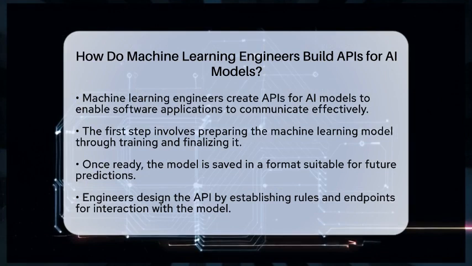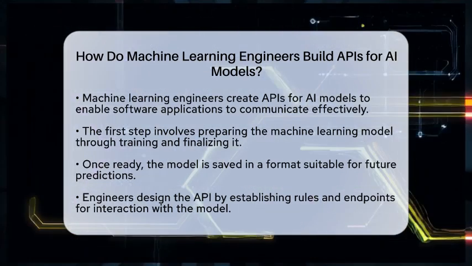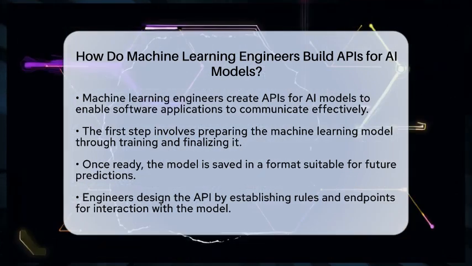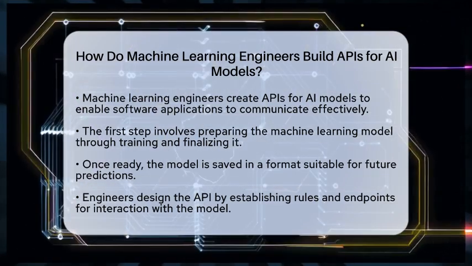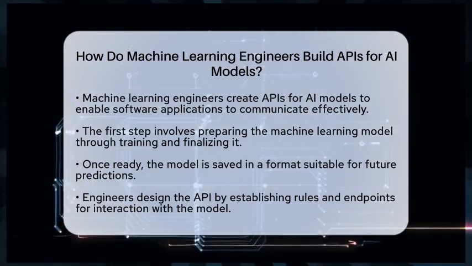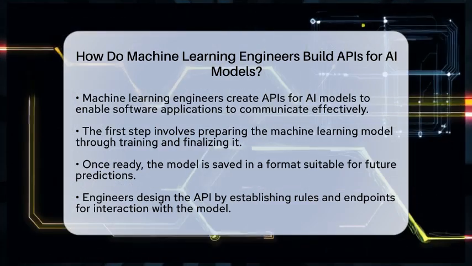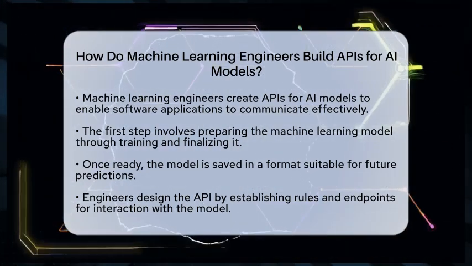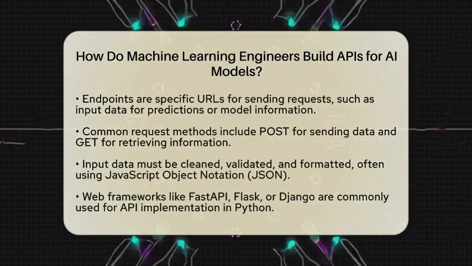Next comes the design of the API. Engineers create a set of rules and endpoints that define how other programs can interact with the model. An endpoint is a specific URL where requests are sent. For example, one endpoint might accept input data for predictions, while another might provide information about the model. Common request types include sending data to the model using the POST method and retrieving information with the GET method.